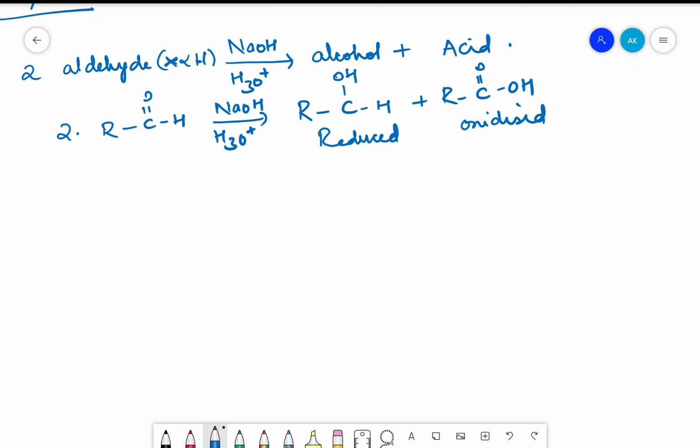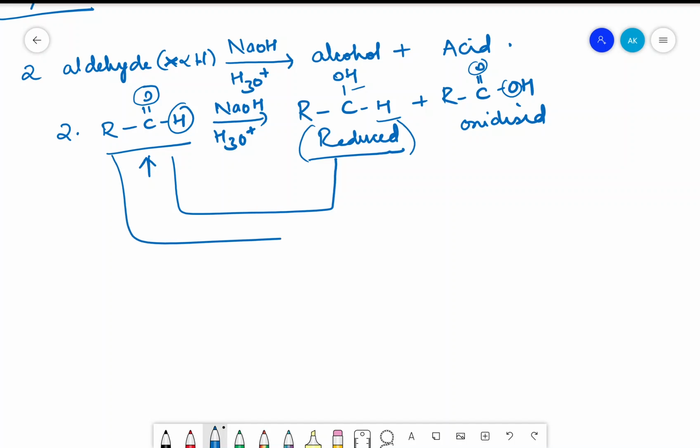How do you say that? When this and this structure are compared, you can see that this has hydrogens as 1 and this will be having hydrogens as 2. This particular group has 1 oxygen and this has 2 oxygen. So when you compare this and this, it is supposed to be reduced.